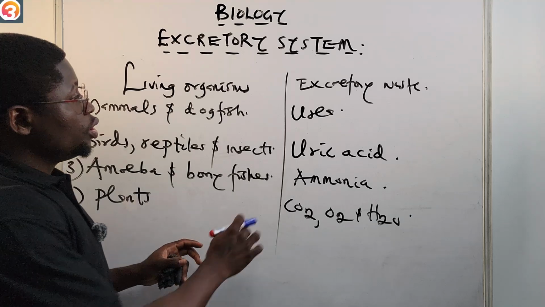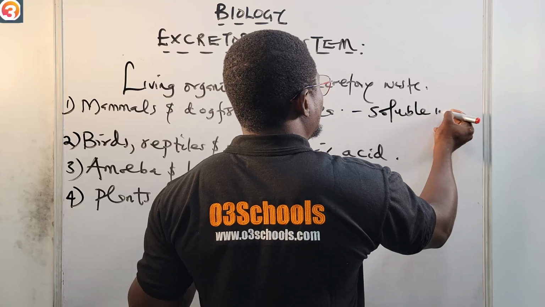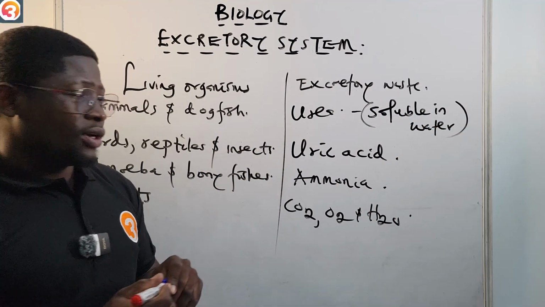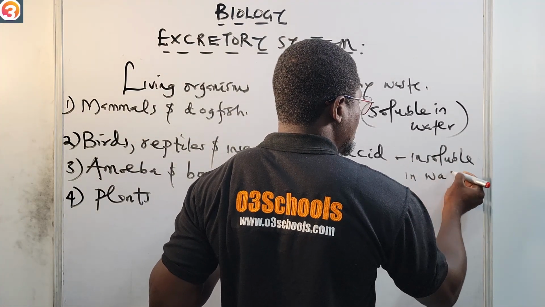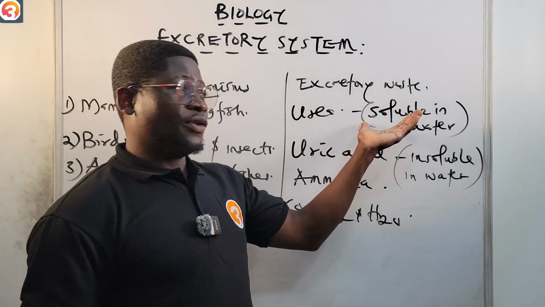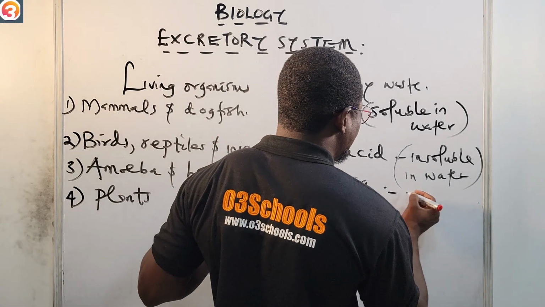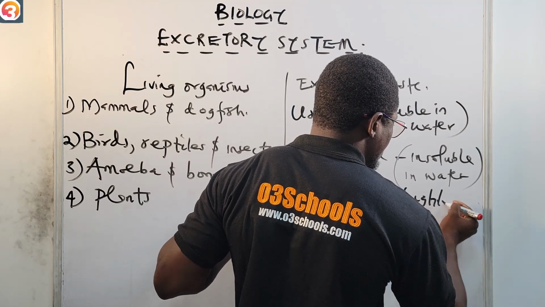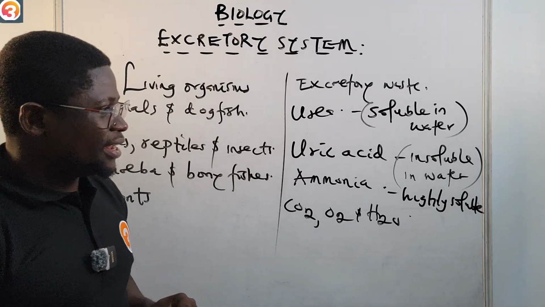So let's continue. Urea is soluble in water. Take note of that. Uric acid is insoluble in water. Take note of that. So urea is soluble in water, uric acid is insoluble in water, and ammonia itself is highly soluble. That means it's very, very soluble in water.